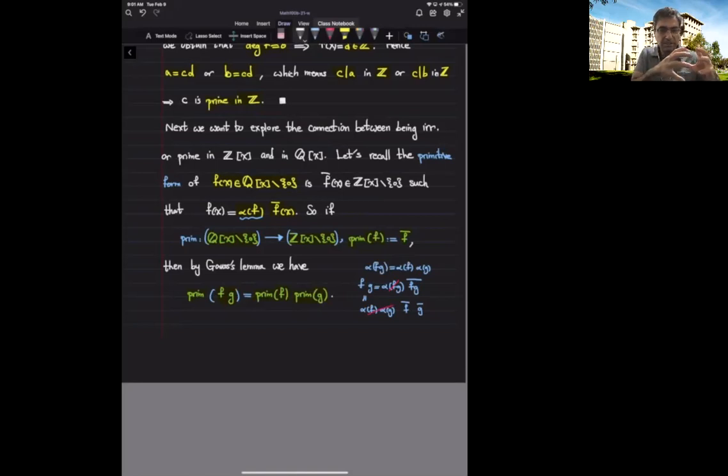So it's quite interesting because now we are getting a map that preserves the multiplication between non-zero polynomials with rational coefficients and non-zero polynomials with integer coefficients, with this extra property that the image of this map consists of primitive polynomials.